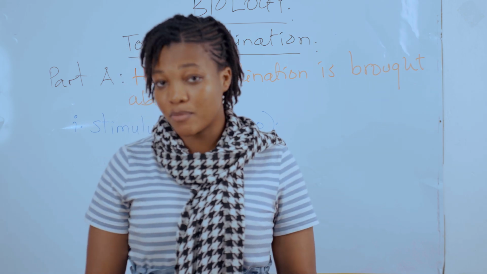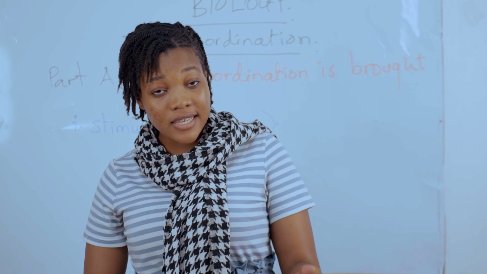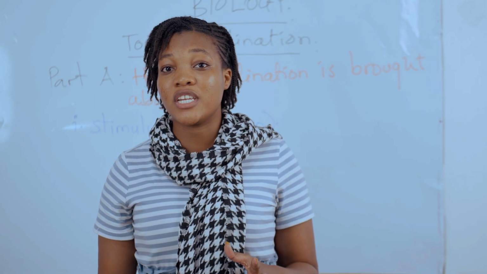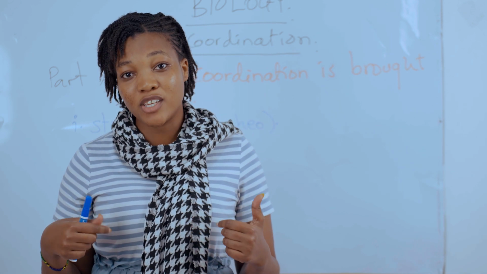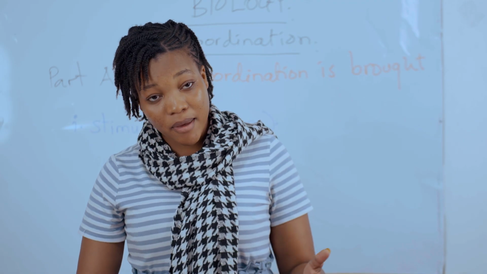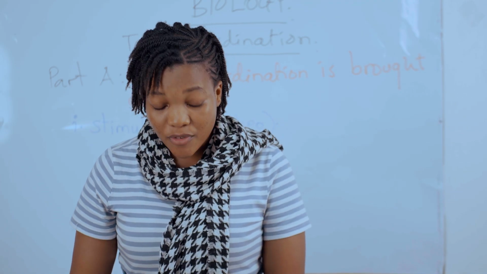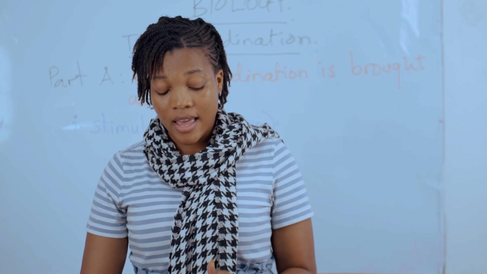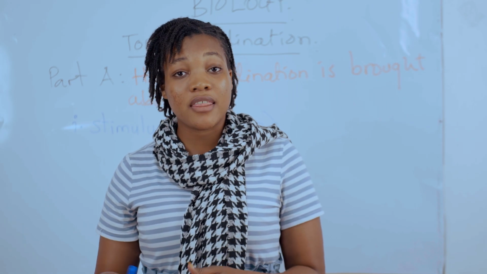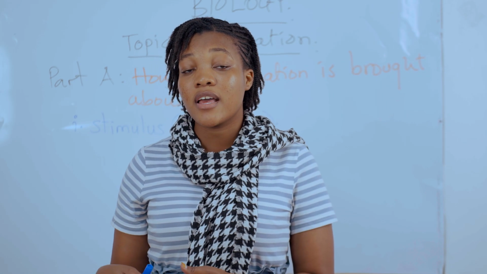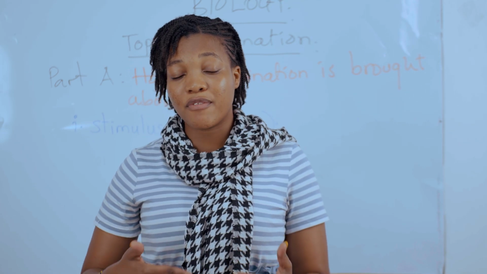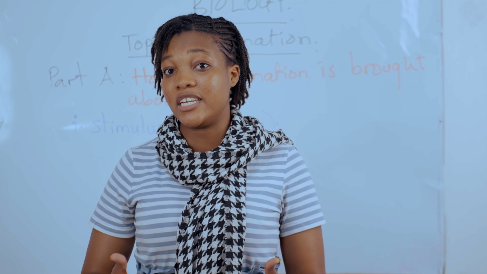Stimulus, there are two types of stimulus. There is the external stimulus, but there is an internal stimulus. External stimulus au vichocheo vya nje ni kwa mfano kama vile mwanga. Mwanga ni kichocheo mojawapo, lakini pia hot thing, joto. Lakini pia kuna wind, upepo, kuna pressure. Hizo ni baadhi ya external stimulus. Internal stimulus, there is the increase in level of sugar in the body. So when there is an increase of sugar level in the body, it's stated as a stimulus. Hicho ni kichocheo au kitafanya mabadiliko ya mwili yatokee au itafanya coordination itokee.